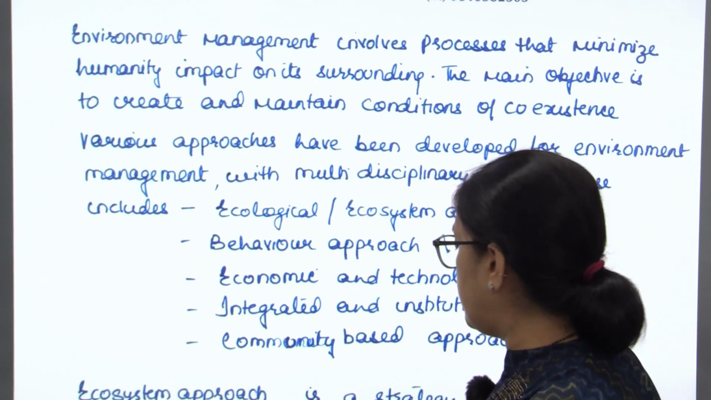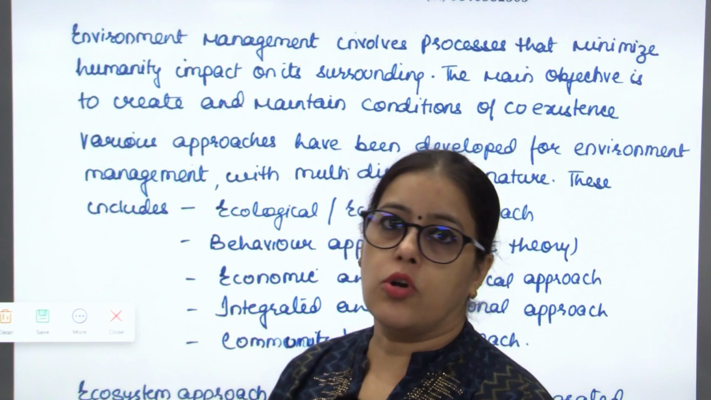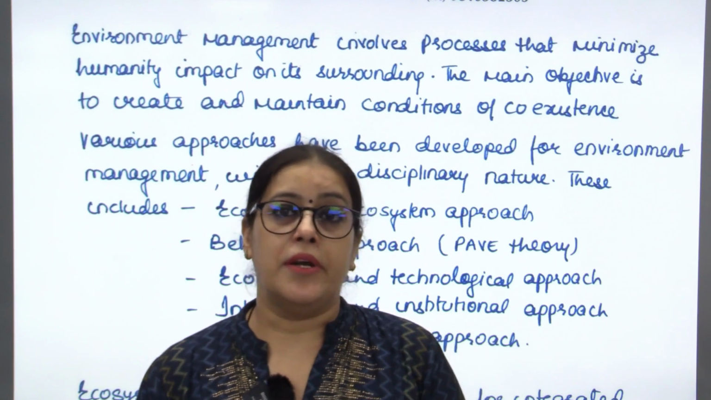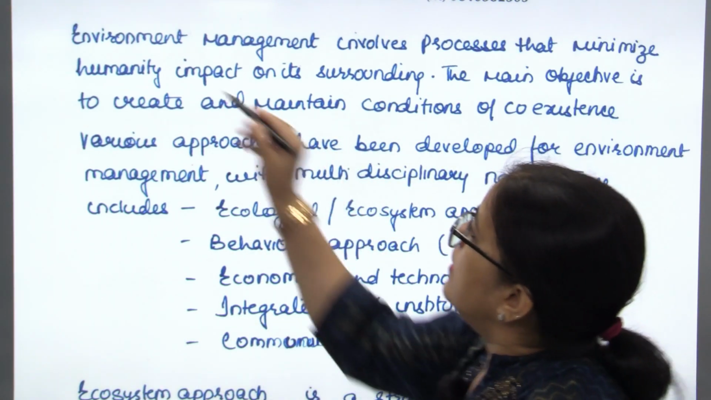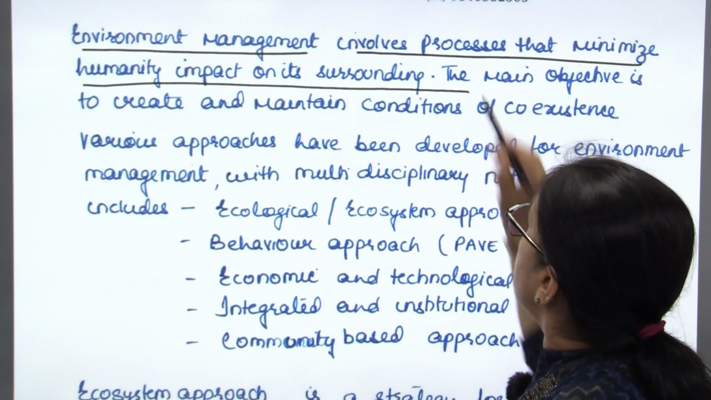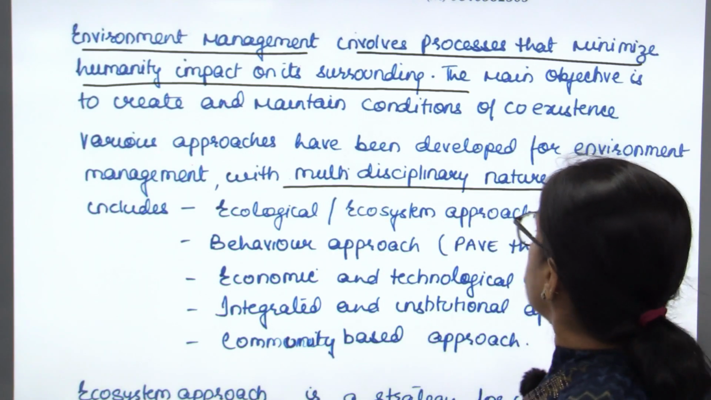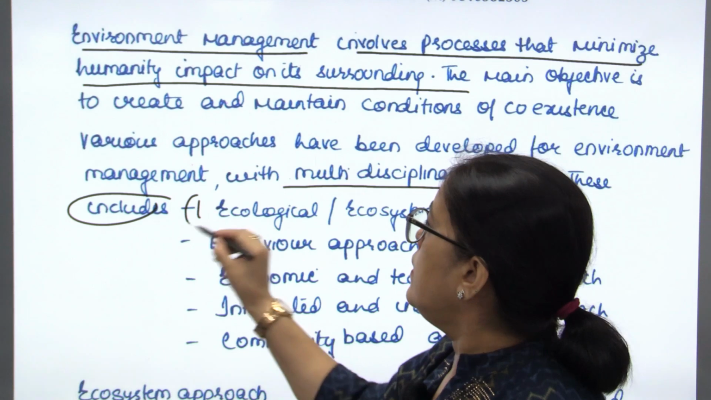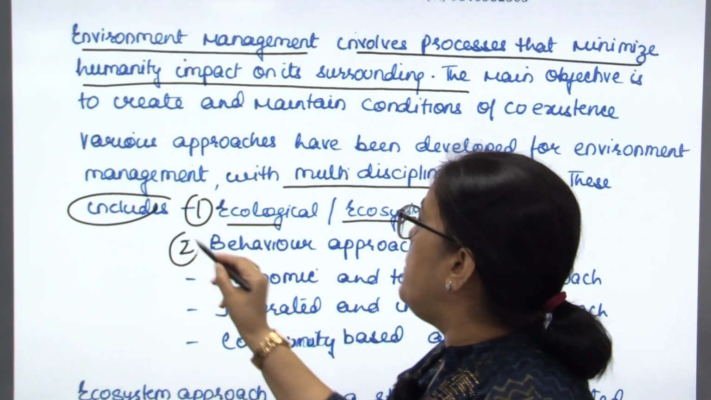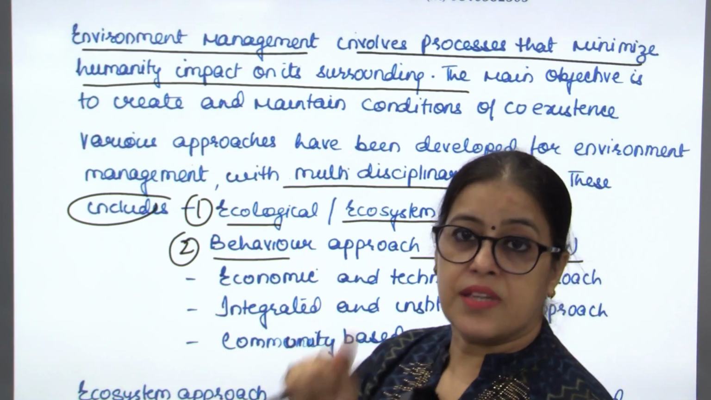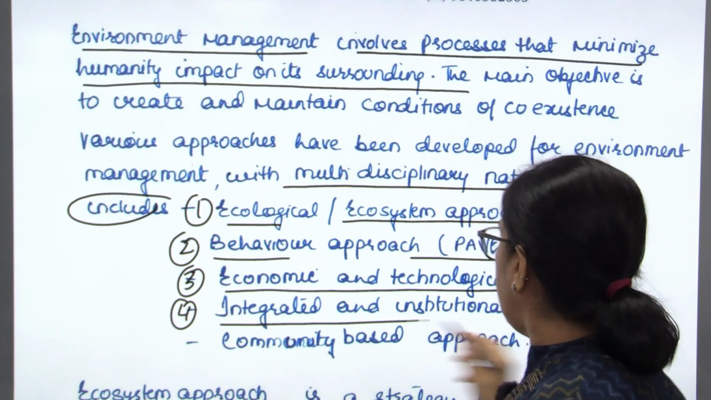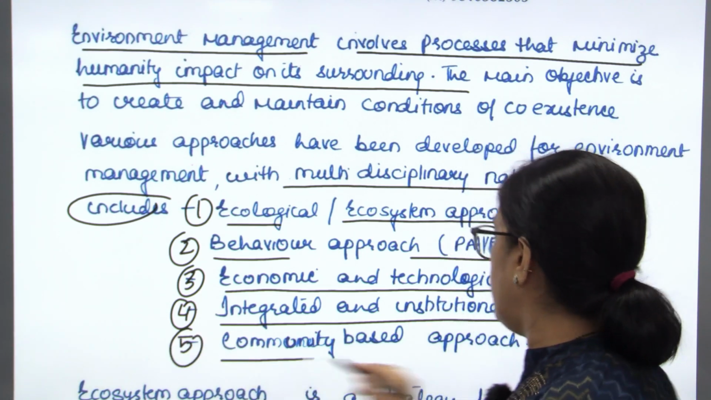Here begin the key pointers that you should take into consideration as your approach of writing. Taking all the fundamental constituents that we follow in our environment management strategies, you need to understand that environment management involves processes that minimize humanity's impact on the surroundings, and it is a multidisciplinary aspect which includes: 1. Ecological or ecosystem approach, the 2018 question. 2. Behavior or paved theory, the 2017 question. 3. Economic and technological. 4. Integrative and institutional, and 5. Community based approach.